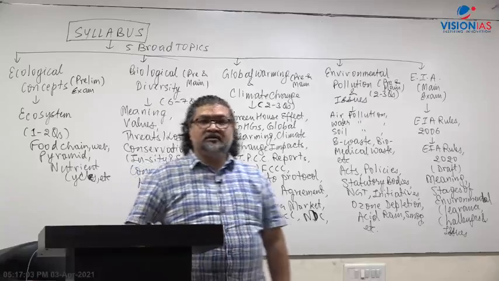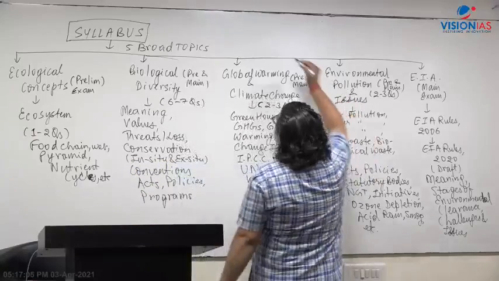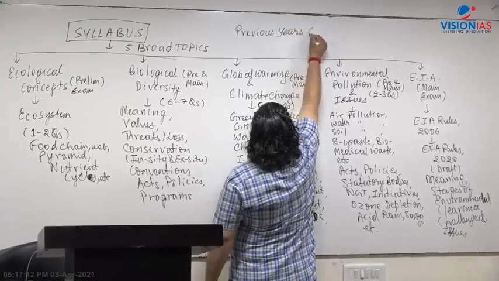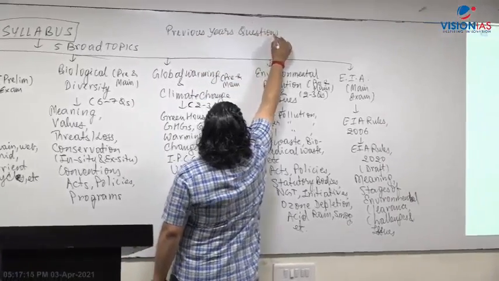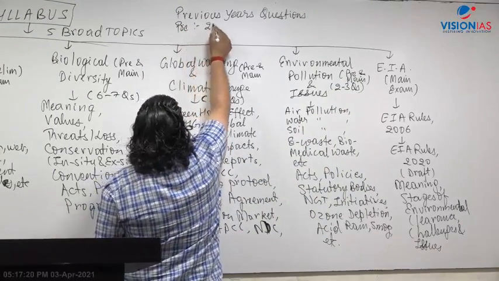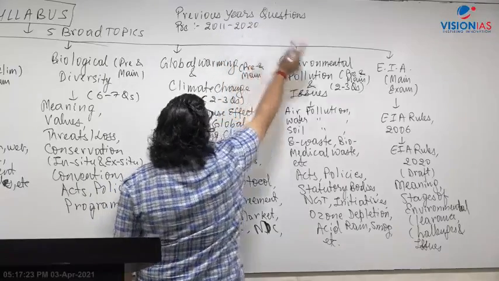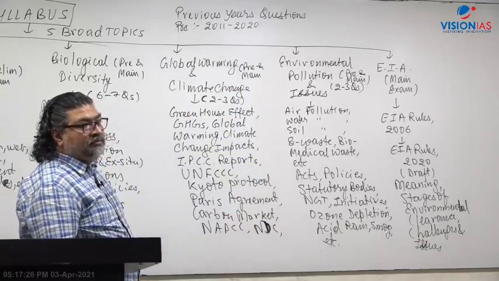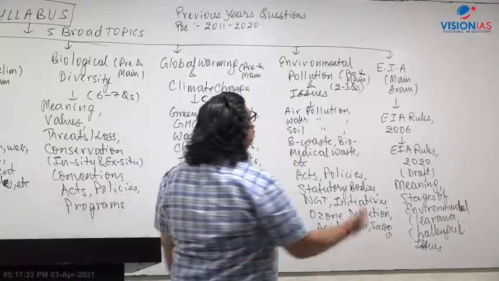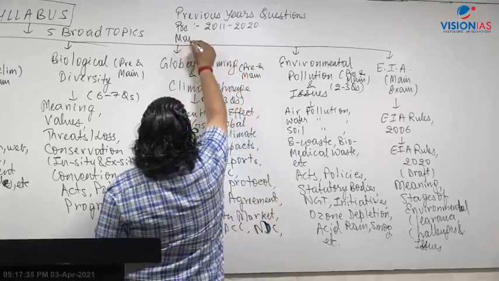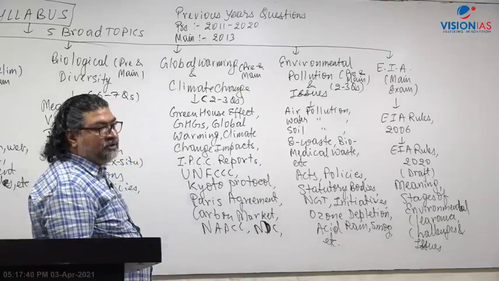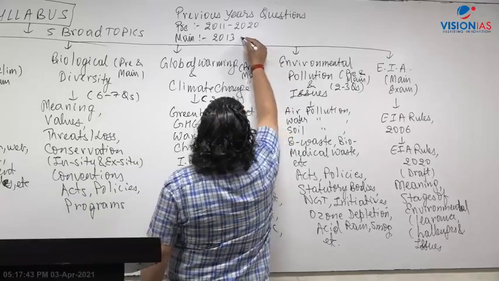Right? Clear there? And I said that you have to always see the previous year question paper. You will always review the previous year questions. For the pre-exam, you have to look from 2011 till 2020, but now the 2021 exam will be conducted in the month of June, 27 June. So you will get to know what the 2021 paper has got, the questions there. And in the main examination, you must review from 2013, when the new pattern of the main exam was introduced, the GS3 paper where you have environment questions, and then 2020.